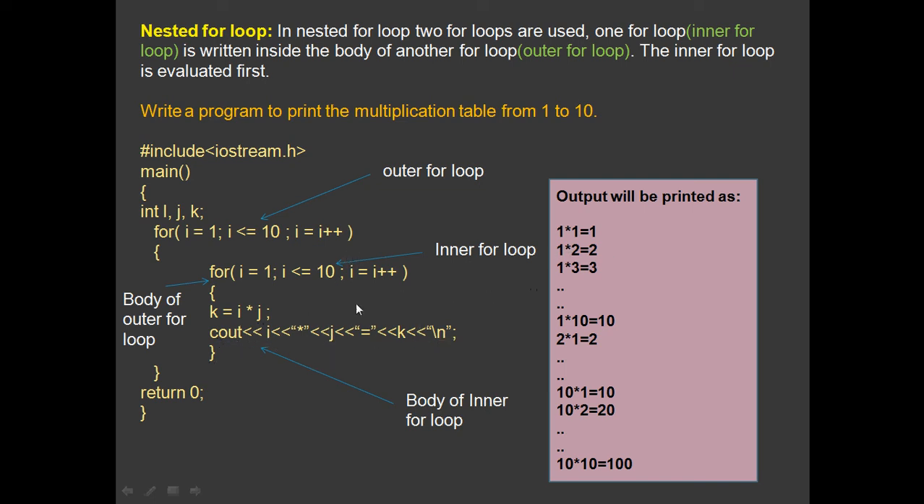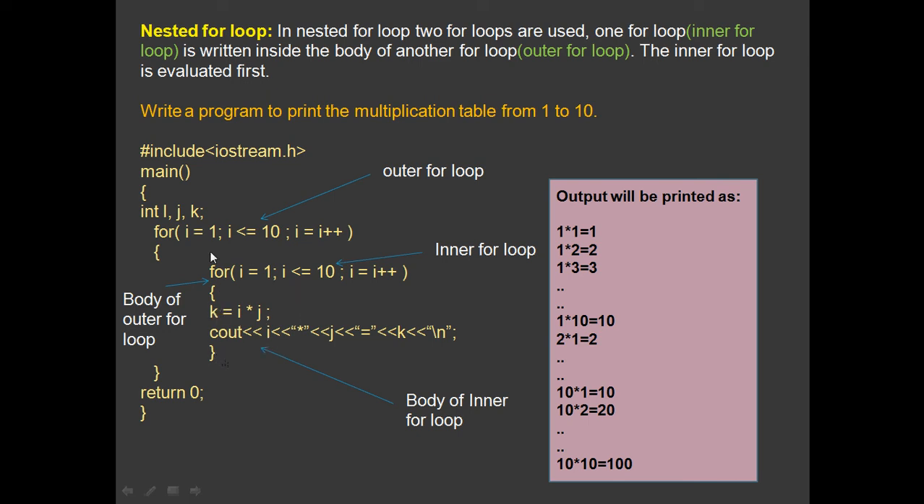Now this will keep on going till the value of j becomes 10. 10 is less than or equal to 10, yes, then it will be k equals 1 into 10. So cout will display 1 into 10 equals to 10. Now after that j will get incremented, so j will become 11. 11 is less than or equal to 10, no. So this for loop becomes false, and it will come to the end of these braces.